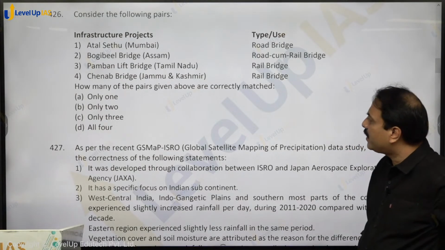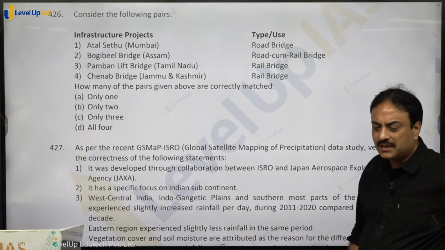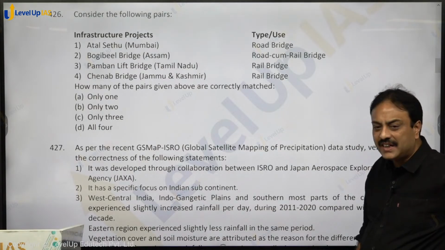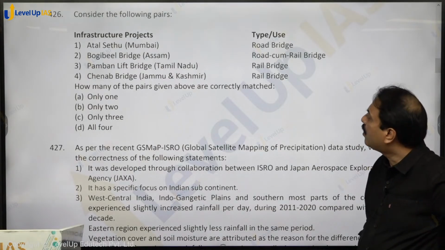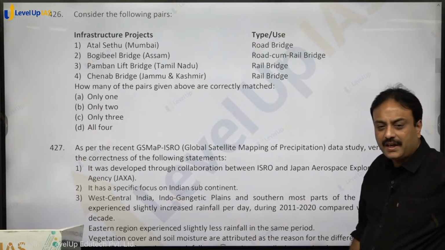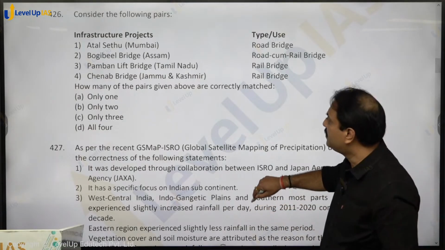And the Chenab Bridge, Jammu and Kashmir, that is on river Chenab, that is a rail bridge. That is one of the highest rail bridges, right? So all four are correctly matched. Option D, D for dog, shall be the right answer.